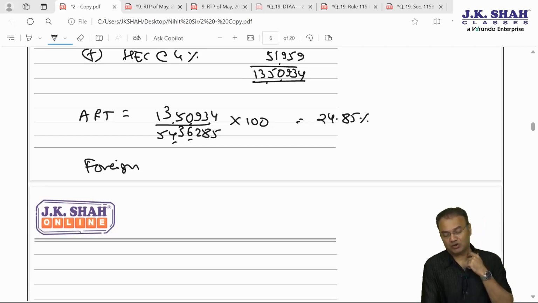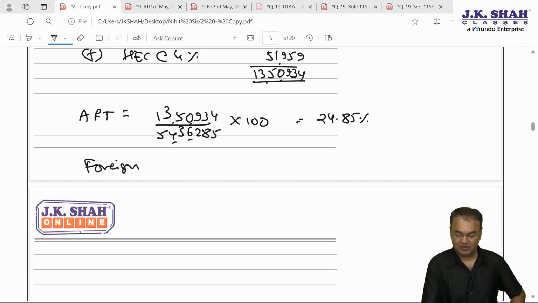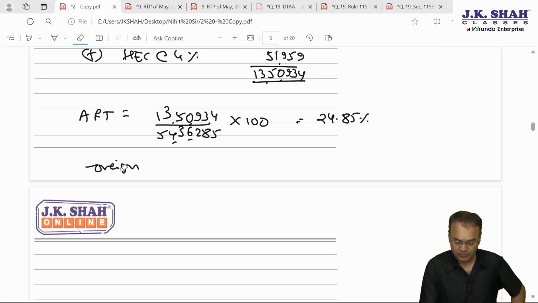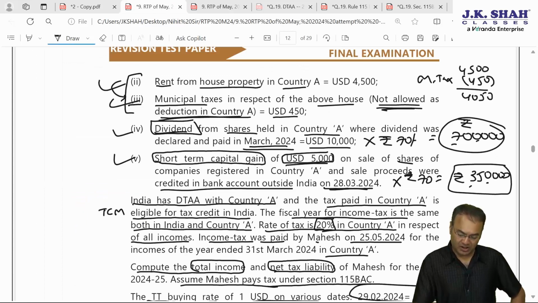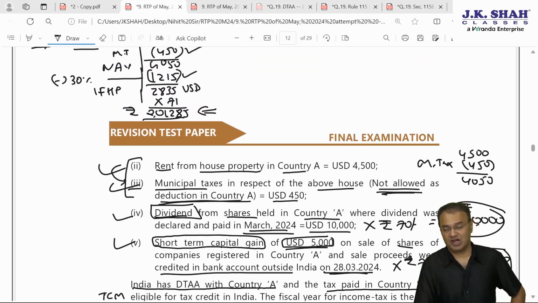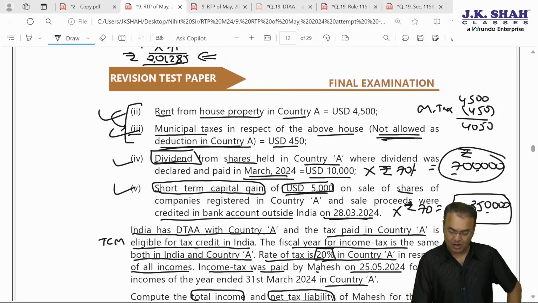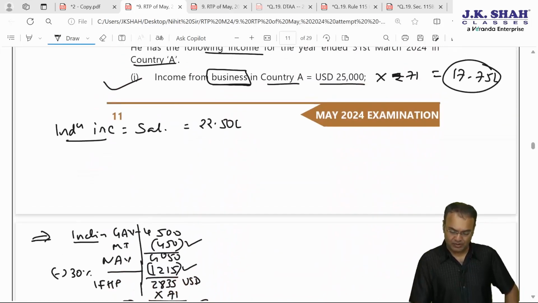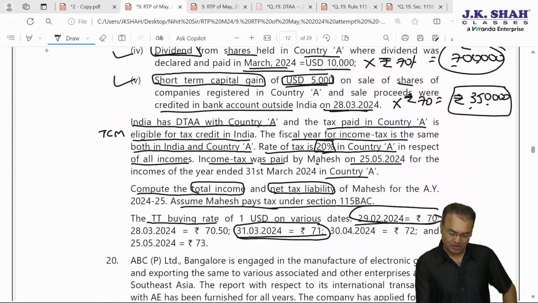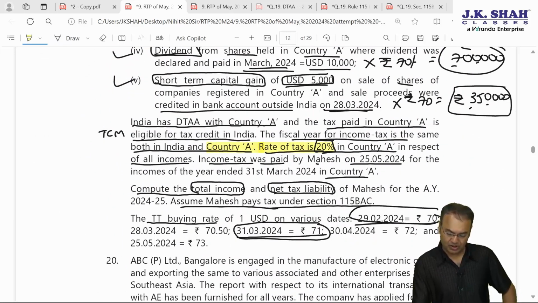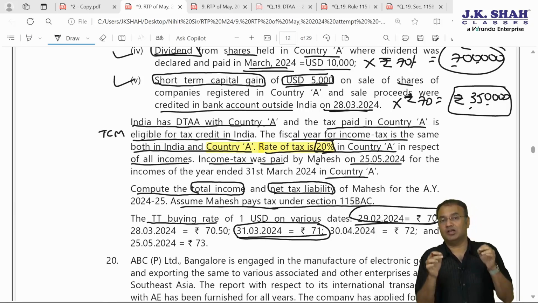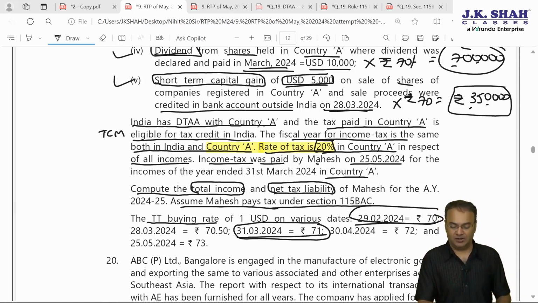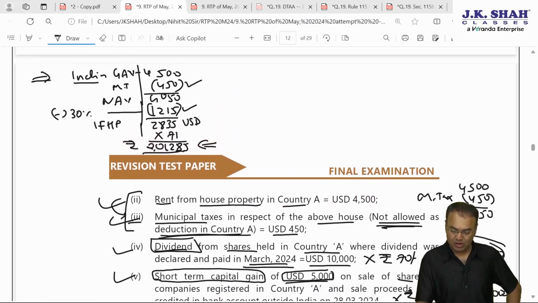Foreign tax rate is not 20%. Foreign tax rate will have to be worked out. Effective tax rate is not 20%. The 20% is the rate given. However, the amount which is charged to tax is not 20% effectively. It is given that foreign income has been taxed at a flat rate of 20% in country A. However, the amount which is charged to tax at 20% is not the same as what we included in the NTI. How much income has been included?